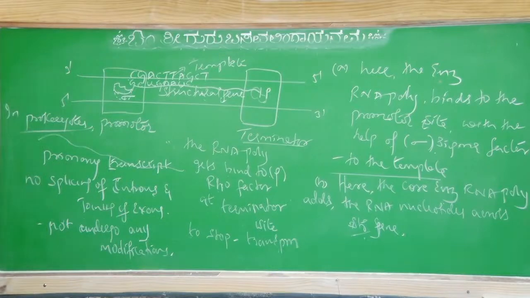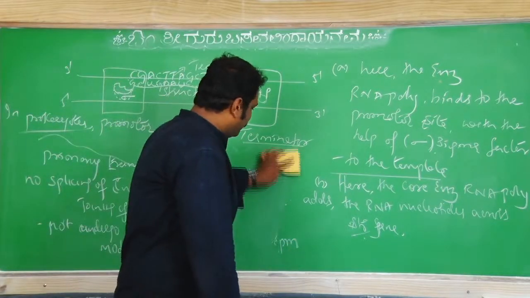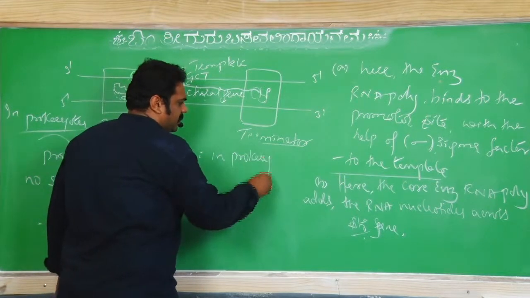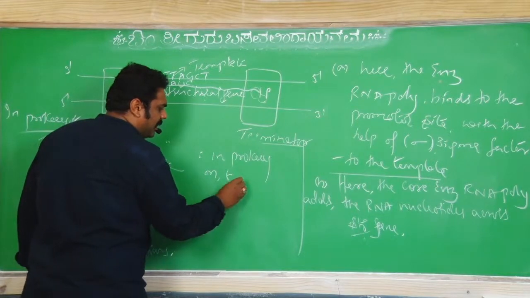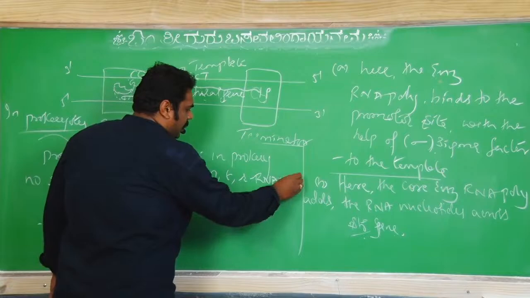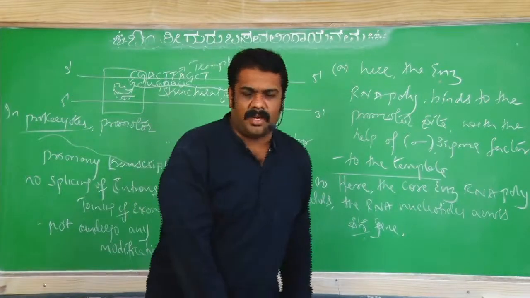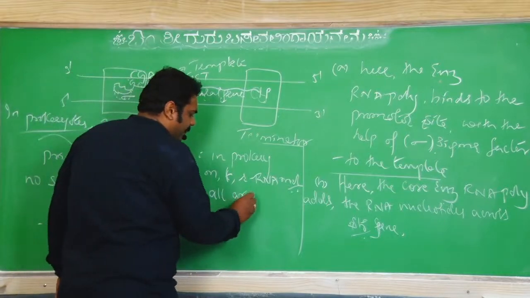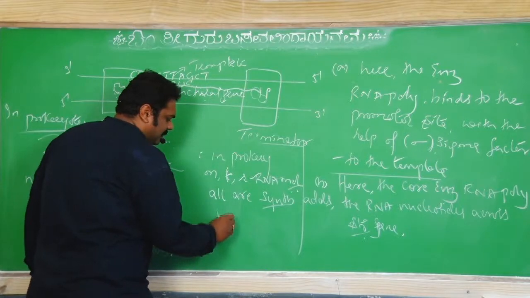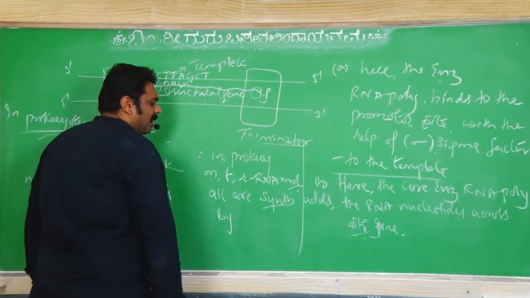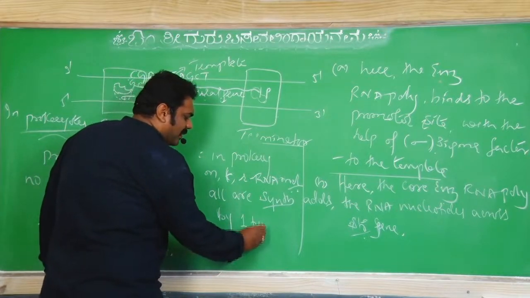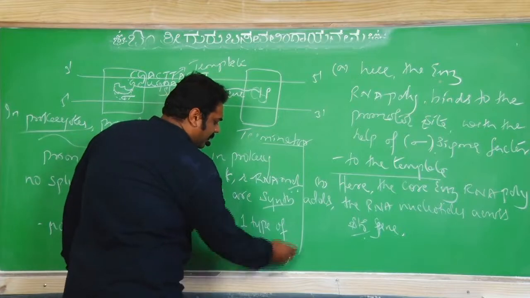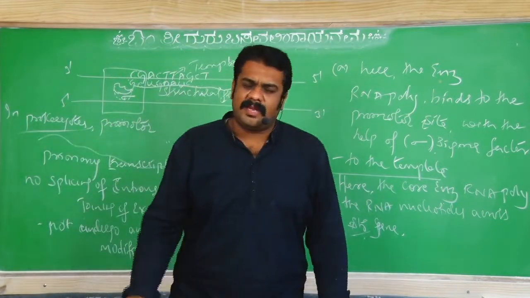Last sentence. So, what shall I write here? To be noticed, in prokaryotes, mRNA, tRNA and rRNA molecules, all are getting synthesized by only one type of RNA polymerase, the same type of RNA polymerase. Only one kind of RNA polymerase it is.